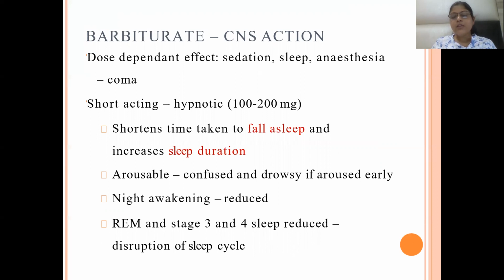Night awakenings are reduced. REM and stage 3 and 4 sleep are reduced. Rapid eye movement and stage 3 and 4 of the NREM stage, that is non-rapid eye movement stage, are reduced. And there is distortion of the sleep cycle; sleep quality is affected. Sleep quantity is not affected, but sleep quality is affected because of the reduction in REM and NREM sleep stages 3 and 4.